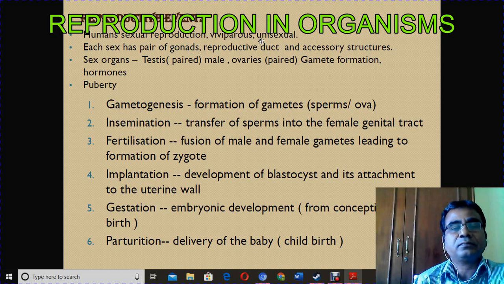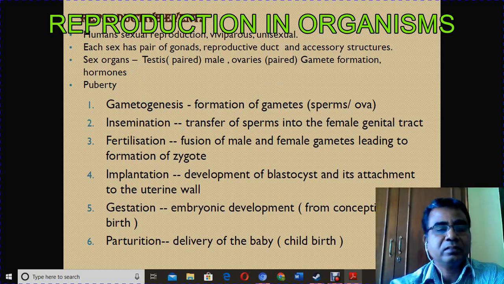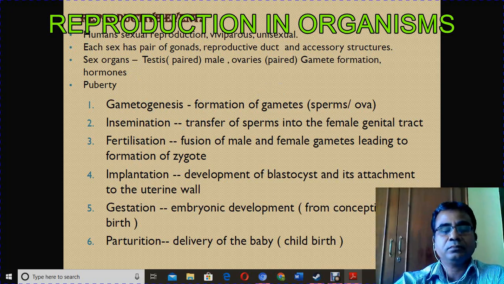Okay, now what are the step-by-step events that take place during reproduction? So there is a series of 6 steps. First, gametogenesis, next insemination, fertilization, implantation, gestation, and then parturition.